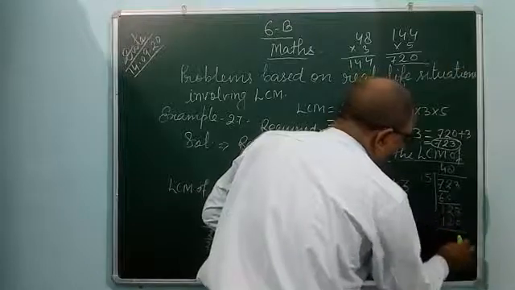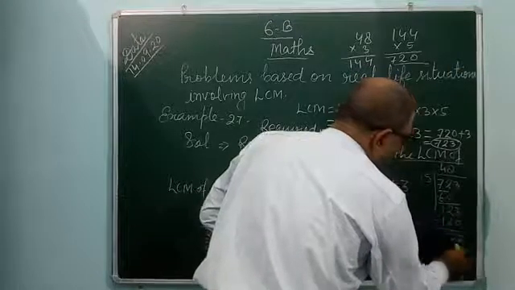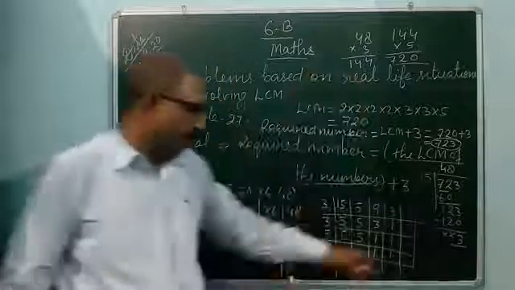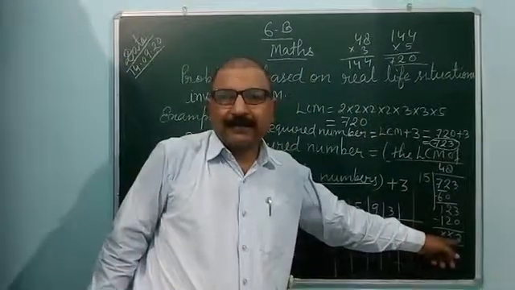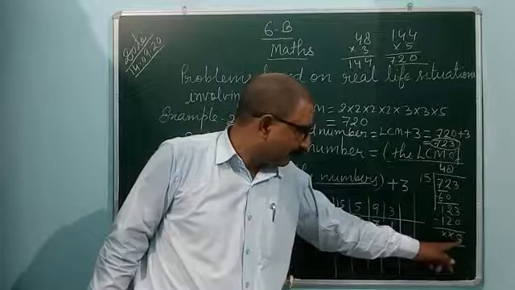So remainder 3. In each case the remainder will come 3.